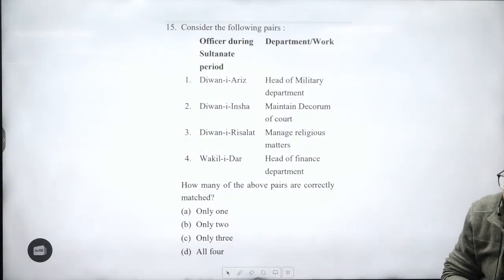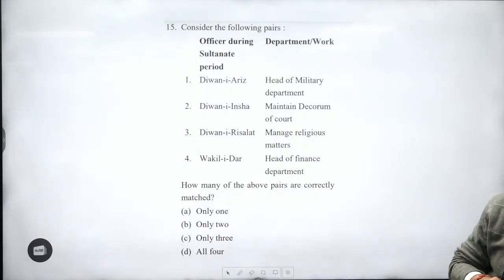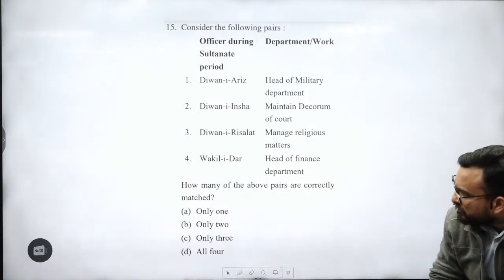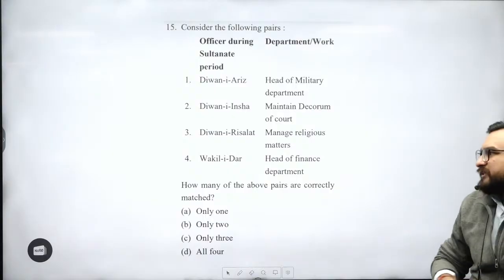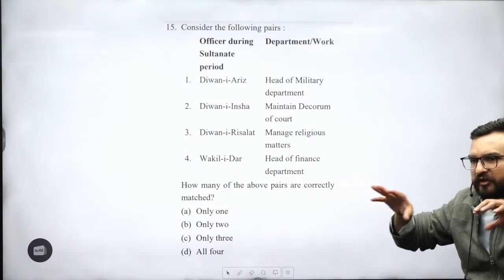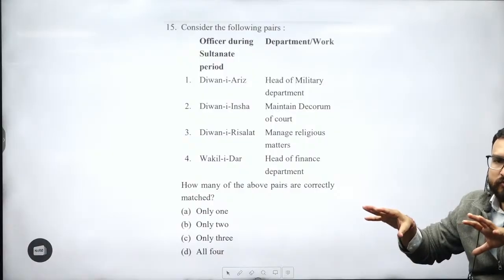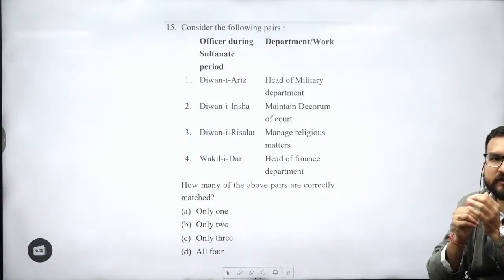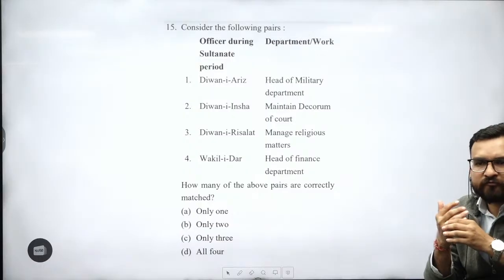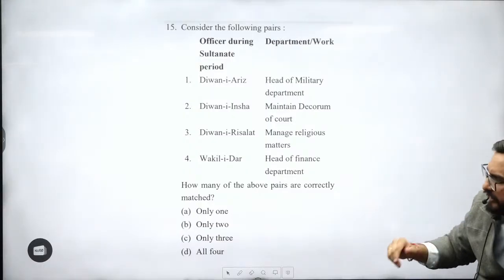Consider the following pairs: officer during the Sultanate and department work. Diwan-i-Arz, Diwan-i-Insha, correspondence. Diwan Insha is related to correspondence, diplomacy works. Diwan Risalat, religious matters. Vakil-i-Dar, head of the finance department. Wazir was there. See, this position later on, for now you can identify this as related to household and all, but later on Wakil and Wazir were one and the same thing in the time frame of Bairam Khan or Akbar, right? We'll be understanding them.